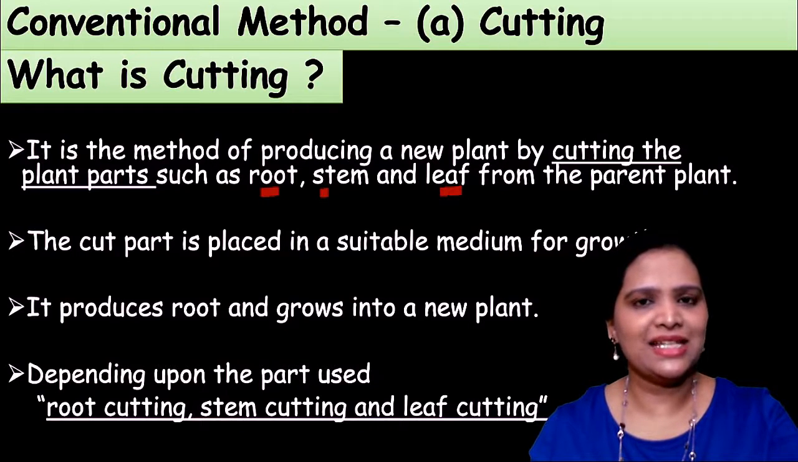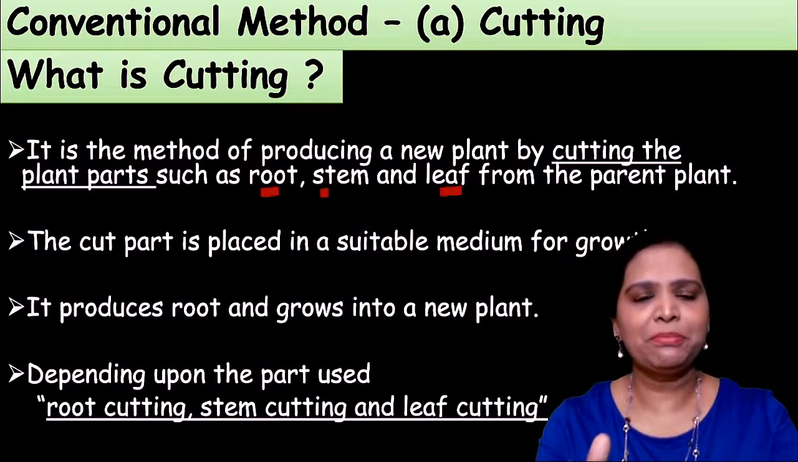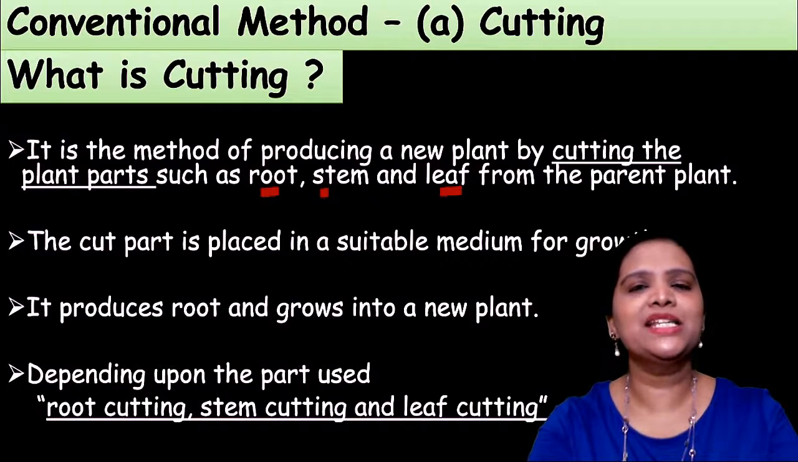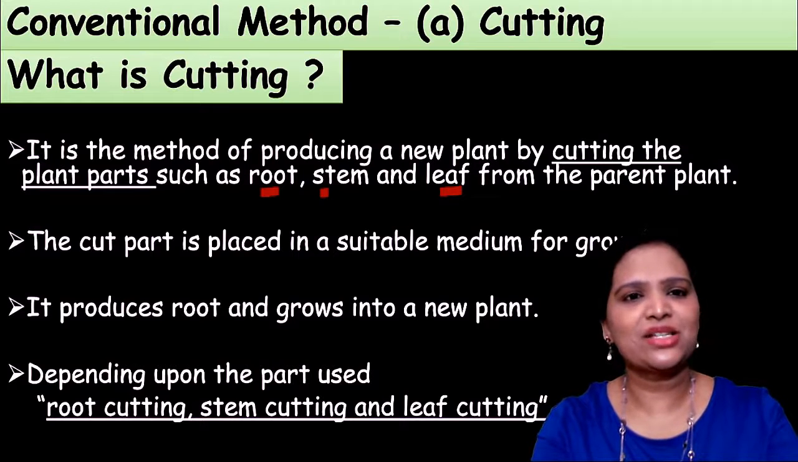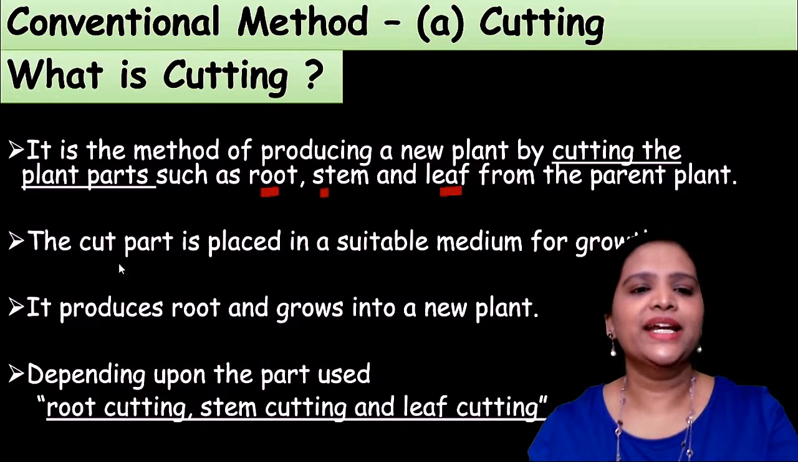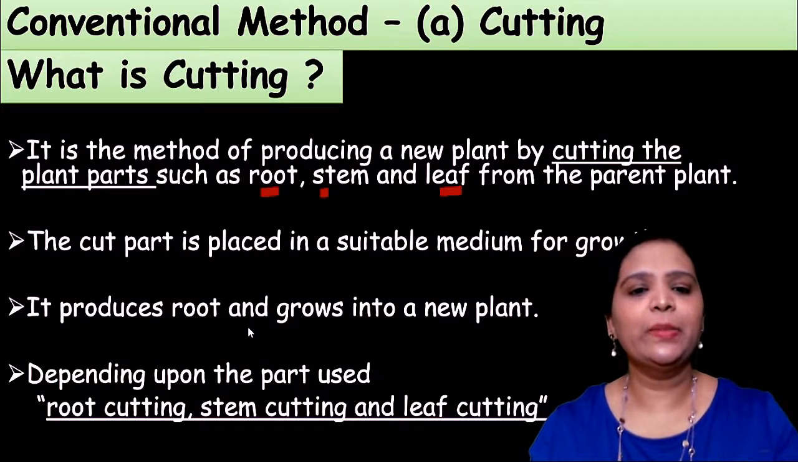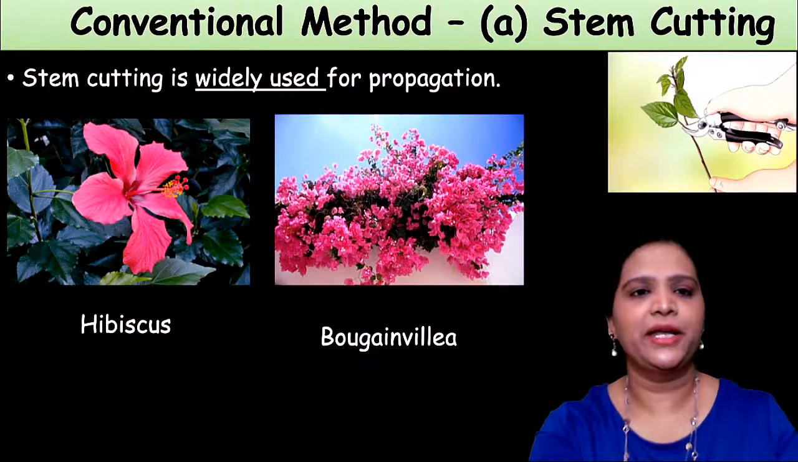What we are doing in this method is cutting a desired part from the parent plant, either a root, a stem or a leaf, and that cut part is placed into a suitable medium, a suitable environment. From that a new plant will grow. The cut part is placed in a suitable medium for growth, it produces roots and grows into a new plant. Depending upon which part we cut, cutting is classified into three types: root cutting, stem cutting and leaf cutting.